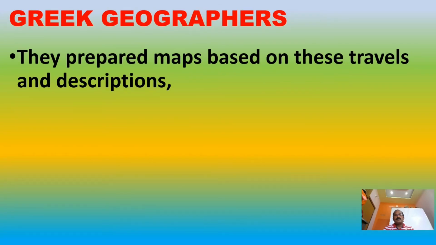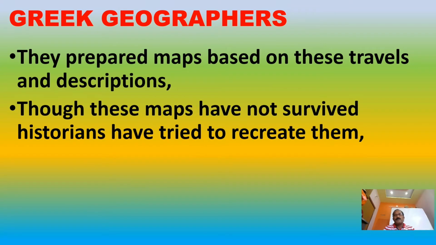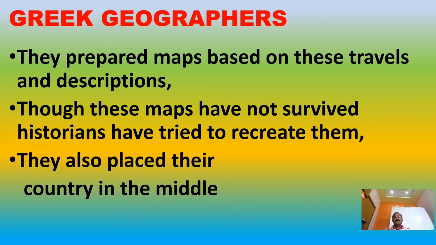The Greek geographers prepared maps based on these travels and descriptions. These maps have not survived. Historians may have tried to recreate them. Some of the Greek maps are not available to us today, but we can recreate them from the descriptions made by the Greek geographers. Like the Sumerians and Babylonians, the Greeks also thought their country was in the middle of the world, so they placed their country in the middle of the map.